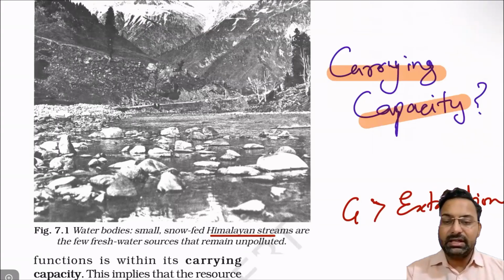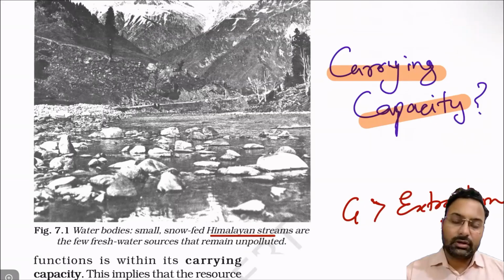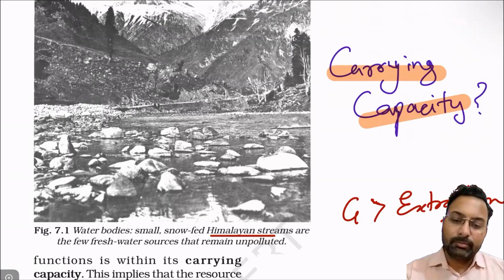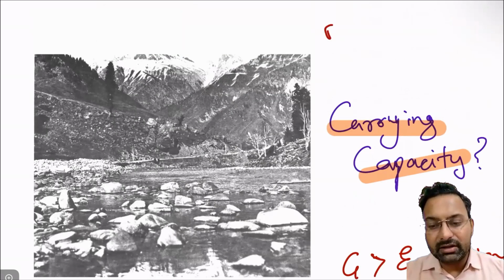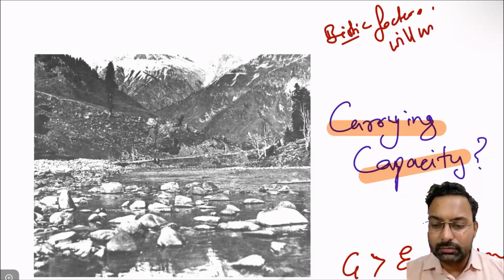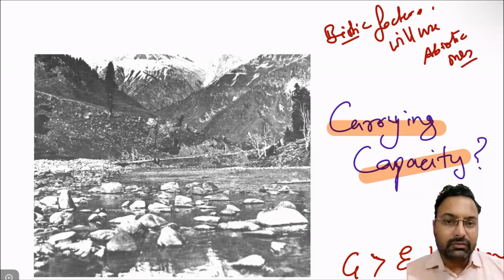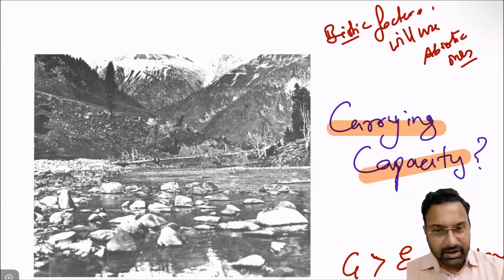So carrying capacity is like when human, or biotic and abiotic substances, will live. Biotic factors will use abiotic factors in order to live their life, and waste will be generated by the biotic factors.